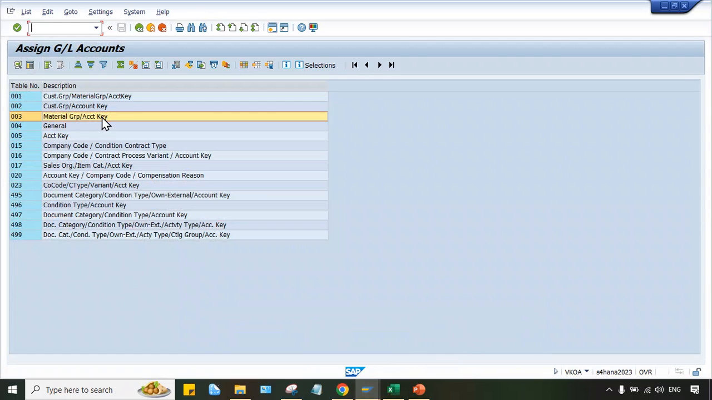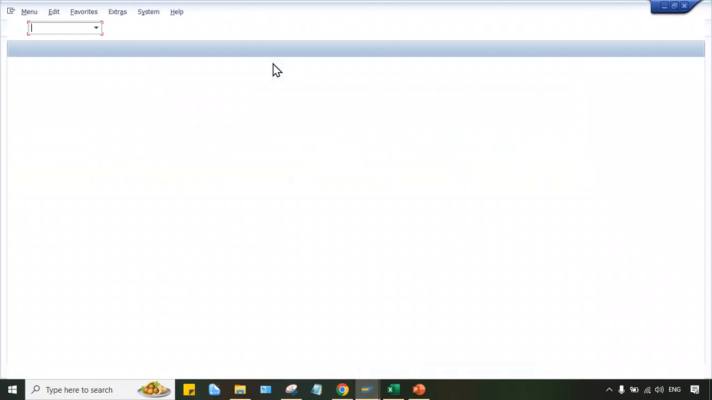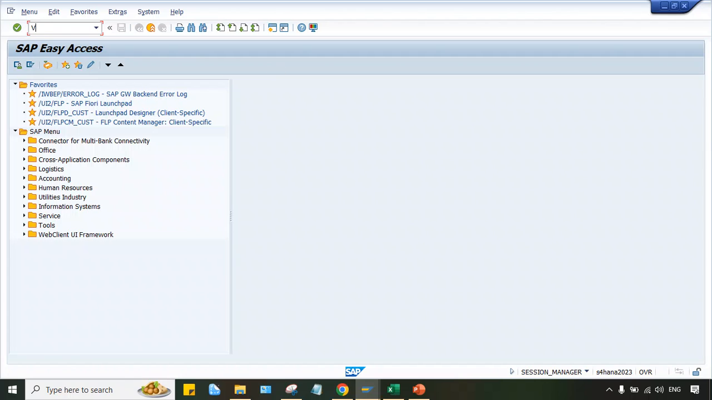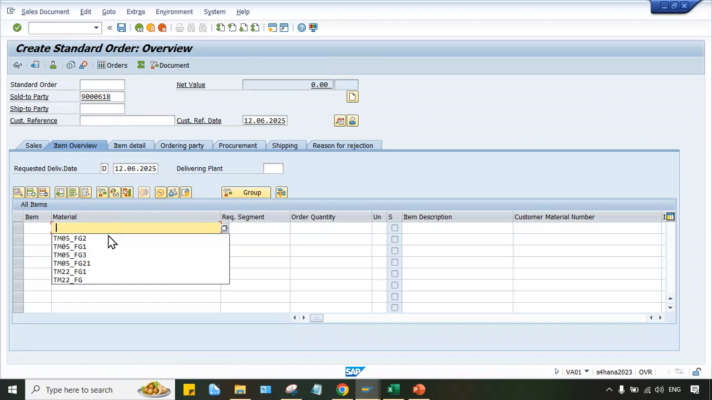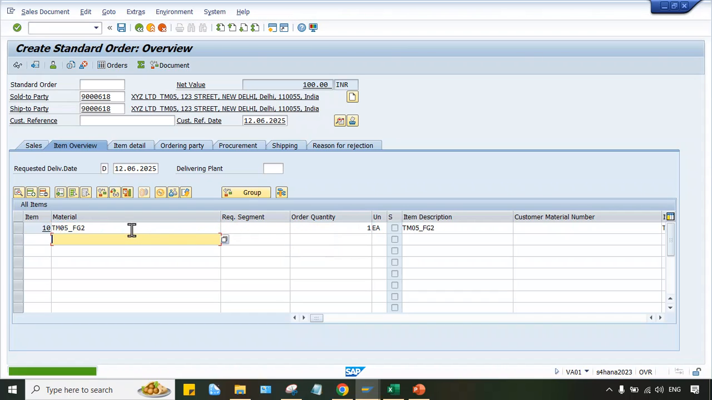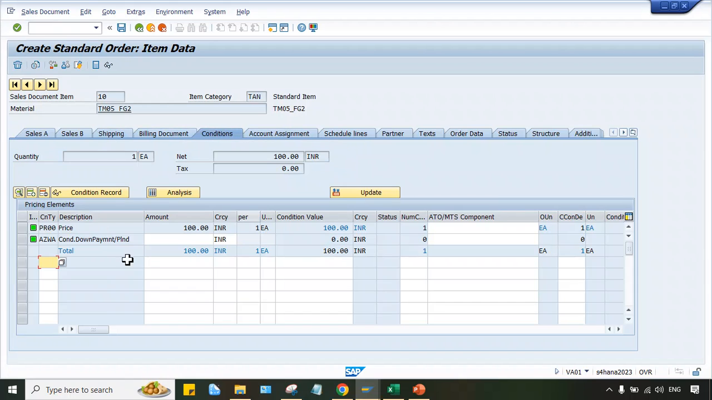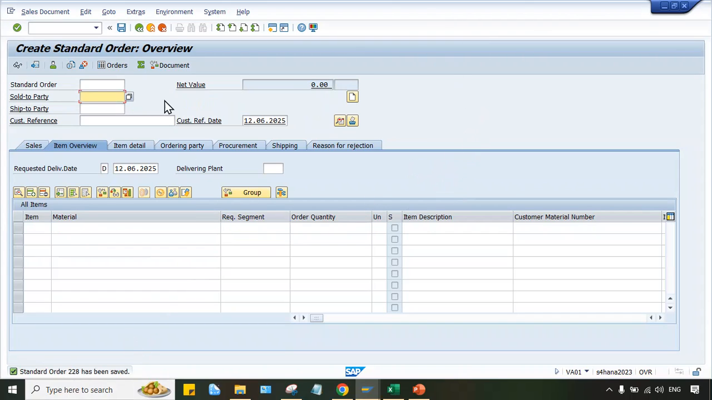I have to test whether 3001 GL account is getting triggered by system or not. So go to VA01, material, 1 quantity, everything is fine. Double click here. Condition, yes, it is being picked by system. No need to specify down payment, that is already tested. Come back. You can click on incompletion log. It means everything is completed. No problem. You can click on save button and 228.